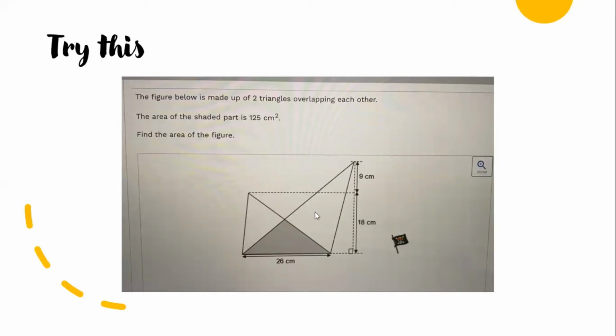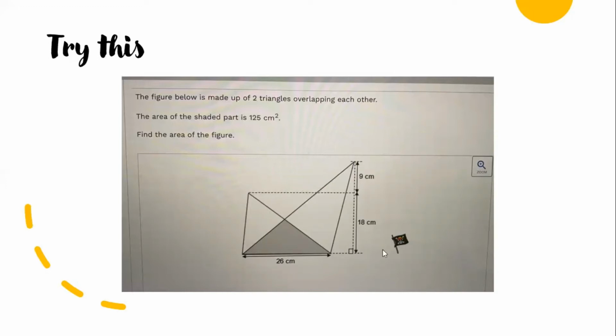So for this triangle, see this big triangle, the base is what? The base is 26 cm. The height is this, 9 plus 18, so it's 27. So you take 27 times 26, then you times half. Then you get the area of this big triangle.